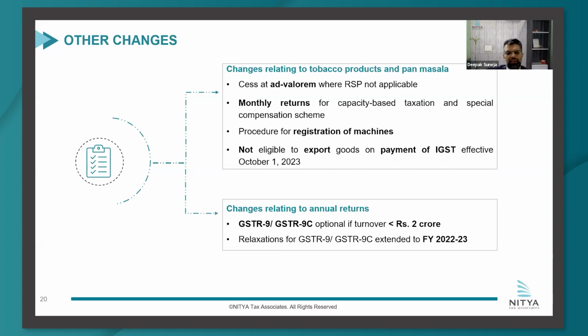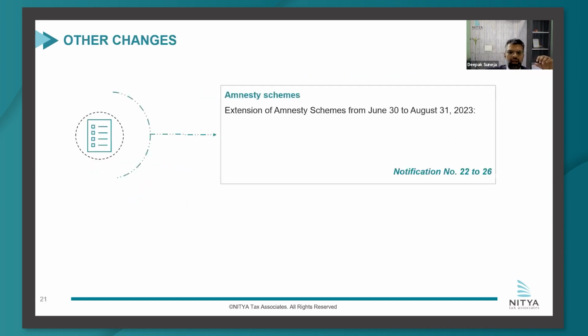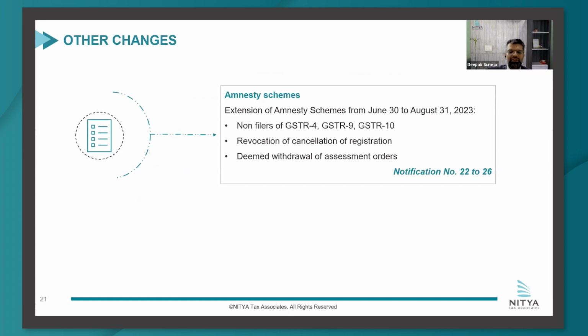For annual returns, for last year, whatever relaxations were there, they have carried it forward. So many relaxations have been there in the forms that you need not fill particular columns. Those relaxations have been extended to this year. Lastly, for amnesty schemes which are there, the due date was June 30th. They have been extended till June 31st.